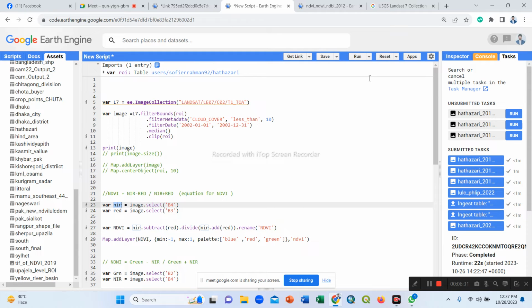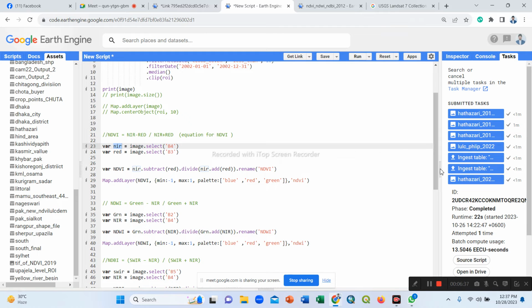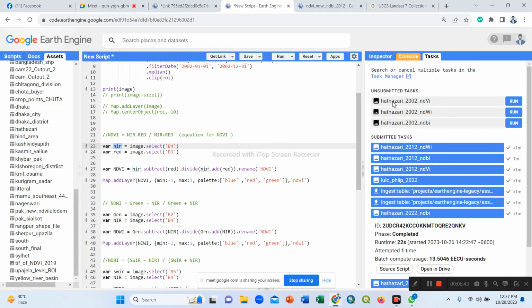So now we export this TIFF file. Now we click the run button, then our task tab will be running. Same as the previous video, we already show here Hathazari year of 2002 NDVI, 2002 NDWI, 2002 NDBI ready to run.